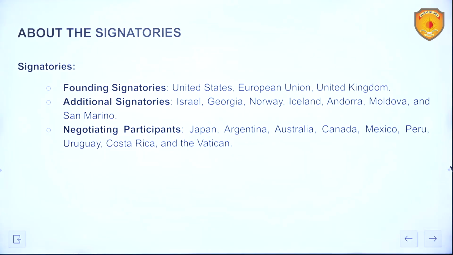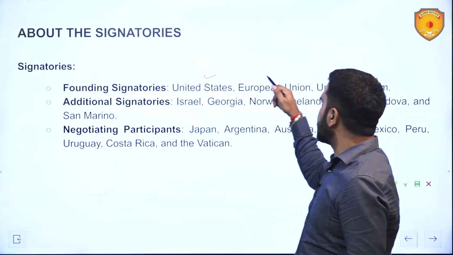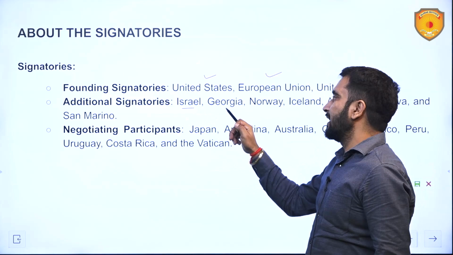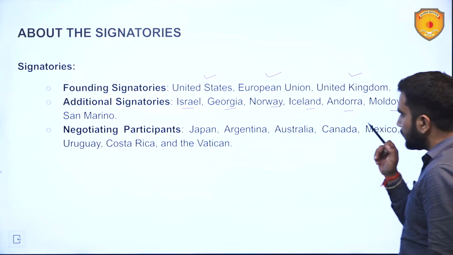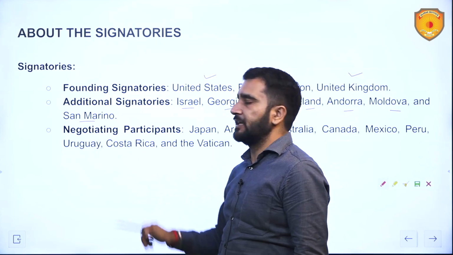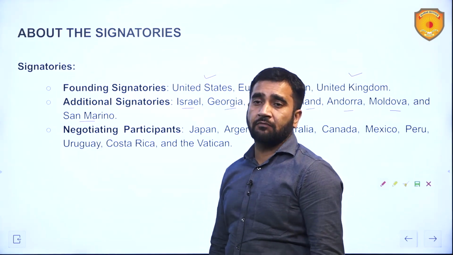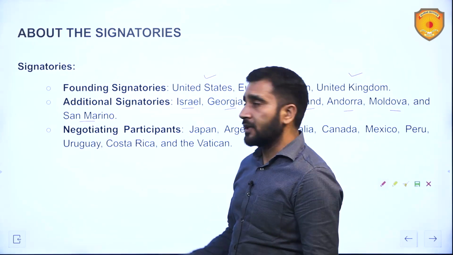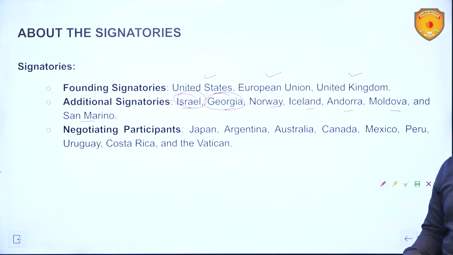Now about the signatories who have signed this treaty. Founding signatories: United States, European Union, United Kingdom, these three. Additional signatories: Israel, Georgia, Norway, Iceland, Andorra, Moldova and San Marino. So if I say that only the European countries or only the American countries have signed it, I would be wrong. There is Israel, then Georgia, they also have signed it.